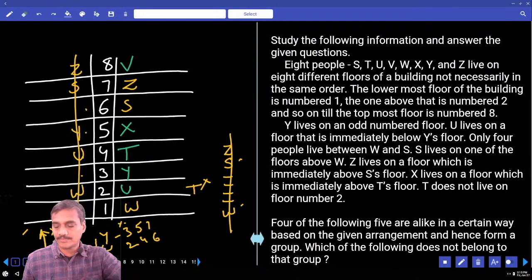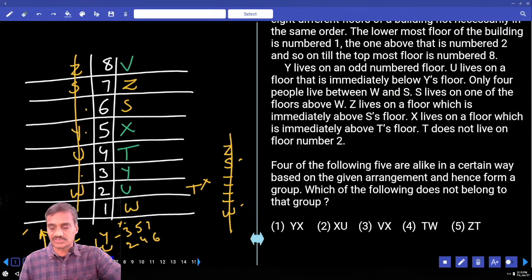Done with this? Then coming to question number 6. And the 6th one is based on odd one out. 4 out of the following means odd one out, Y and X.